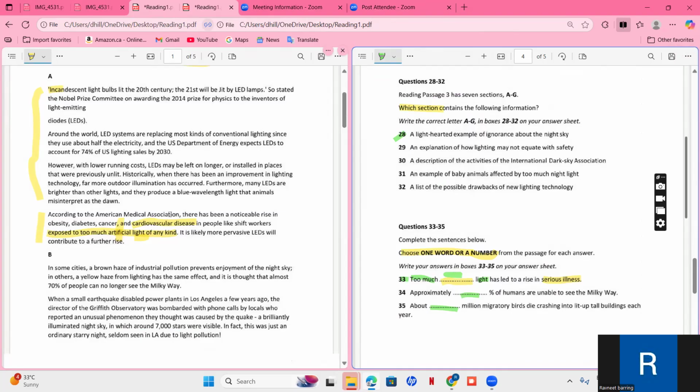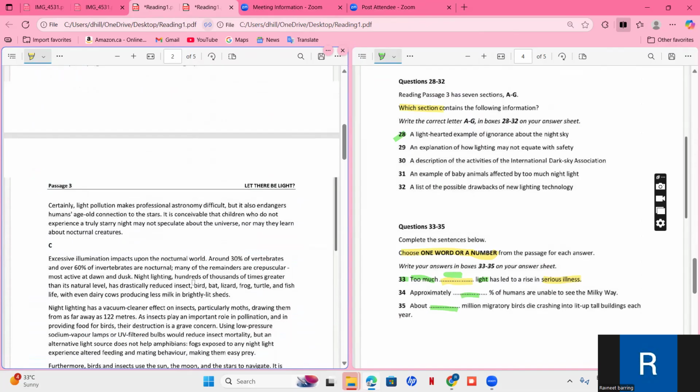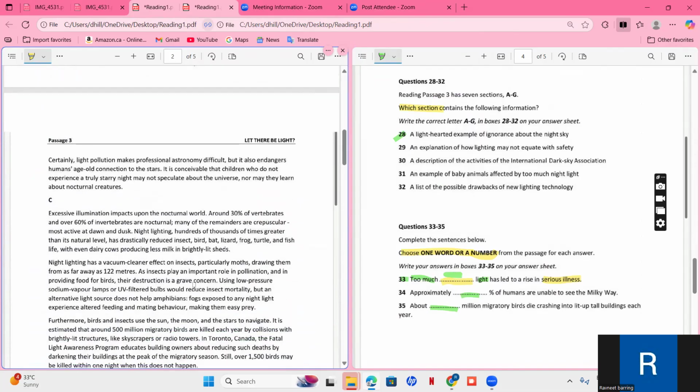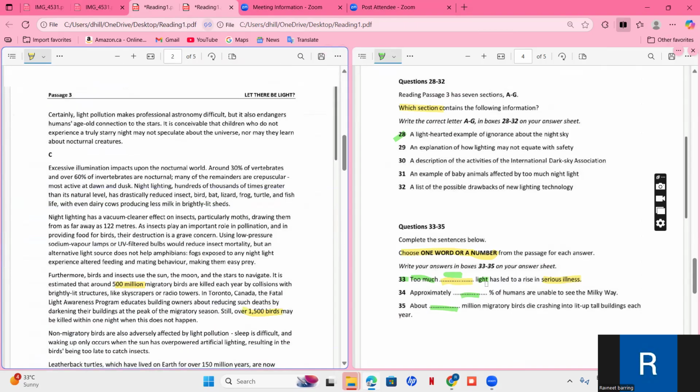So we are done with paragraph A, but we are unable to find anything related to these ones. Maybe we have to find a percentage, maybe here is the percentage, and we have to find million, about dash million migratory birds. Maybe a number. These are all percentages. Maybe somewhere, maybe this one, or maybe million. Yes, this one. So we can just skim it and we will be able to find answers to these ones.